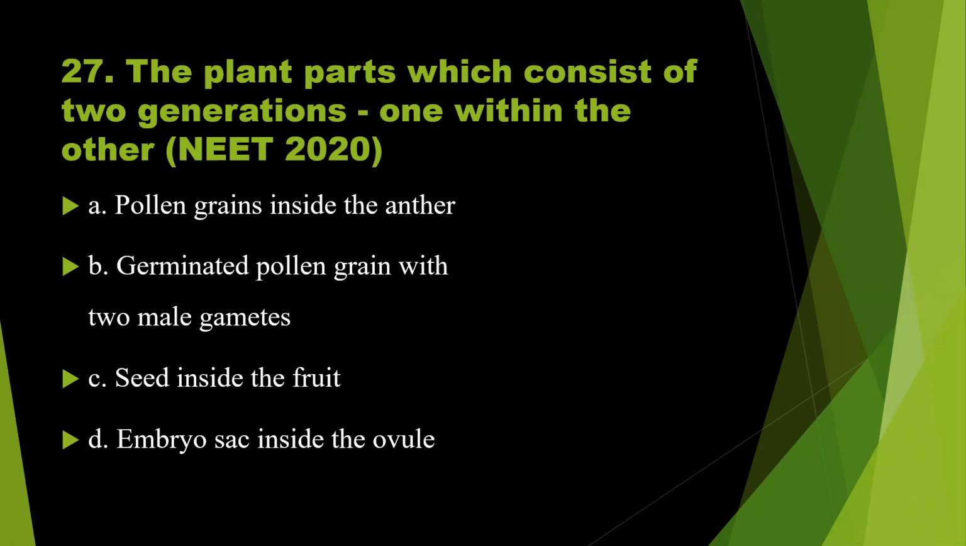See here the option A, pollen grains. So actually the pollen grains represent the male gametophyte. And here anther is the part of the stamen, and the stamen is the part of the androecium. Androecium is the part of the sporophyte. So within the anther, pollen grains are found, representing the male gametophyte. So this is a gametophytic generation, and anther belongs to the sporophytic generation. So it may be the right answer.